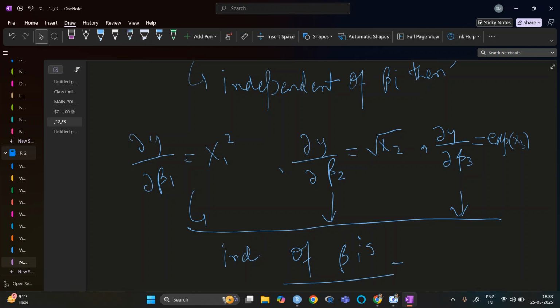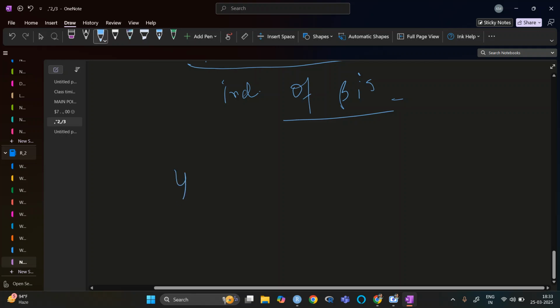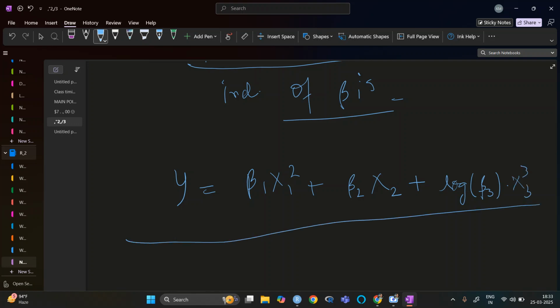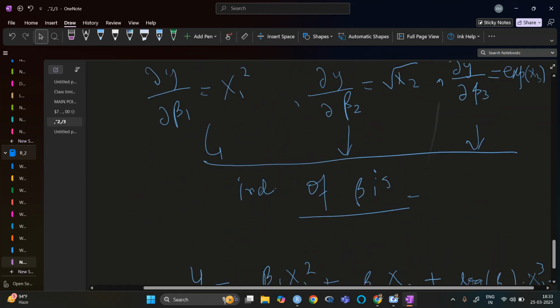Now if I have another example where it is beta 1 x1 square, beta 2 x2, and log of beta 3 x3 cube, plus epsilon.